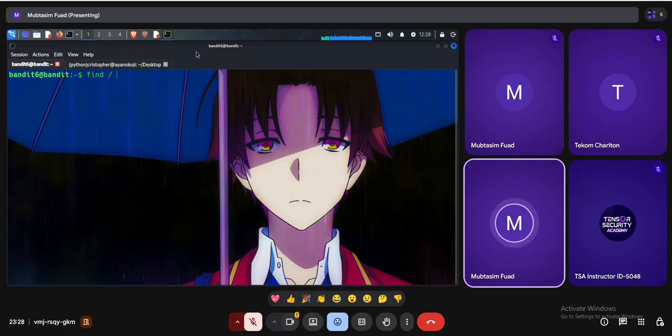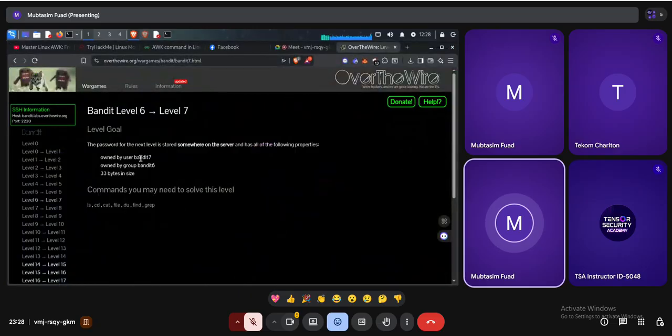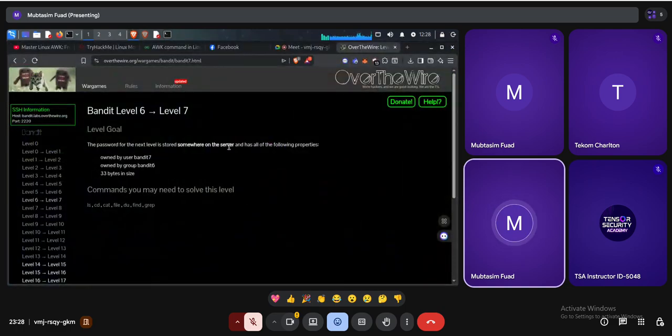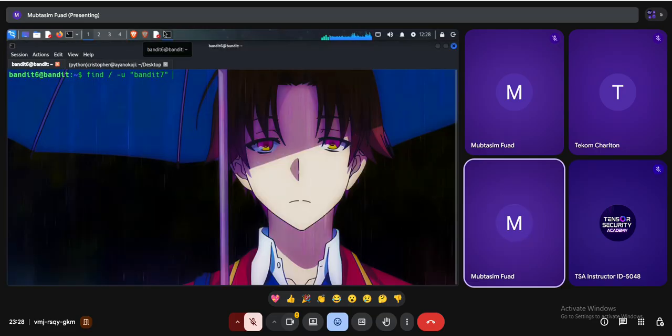Then they have said this is owned by user bandit7. For the user, I have to say -u bandit7. Then they also said the group is bandit6, which is -g bandit6. I can find here also unknown predicate.